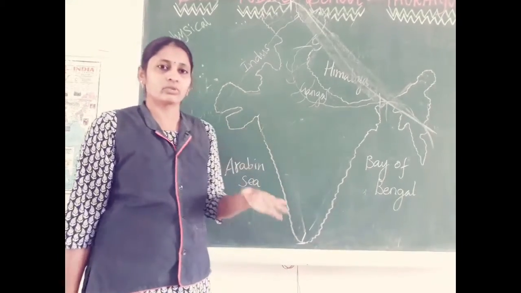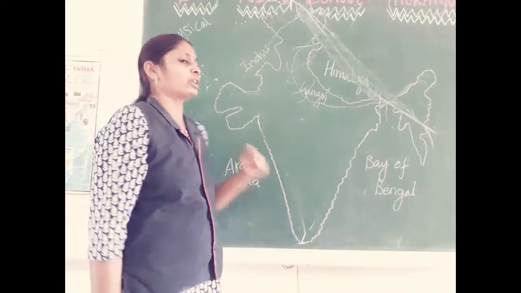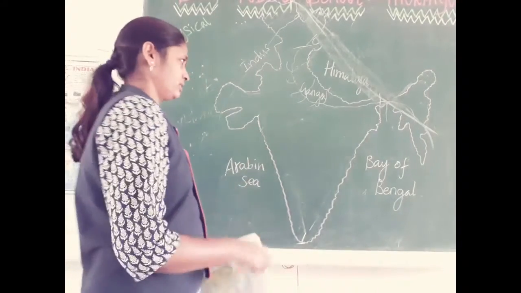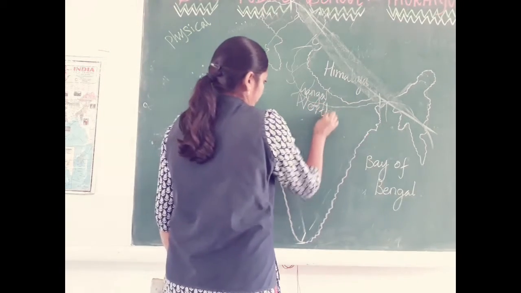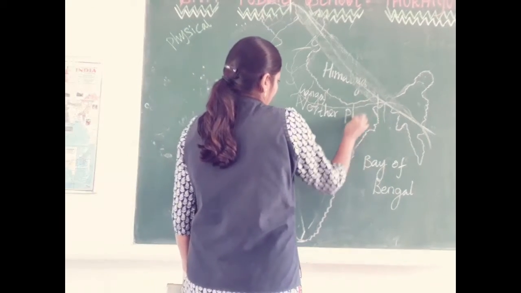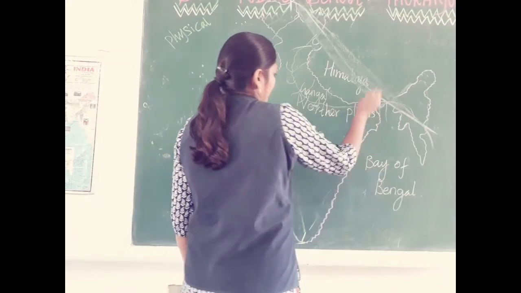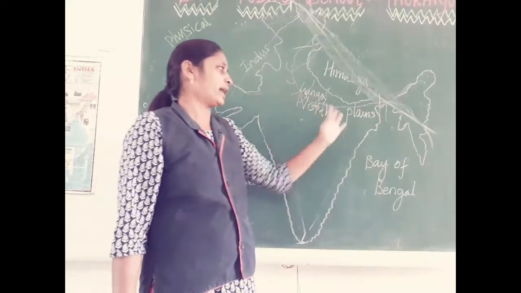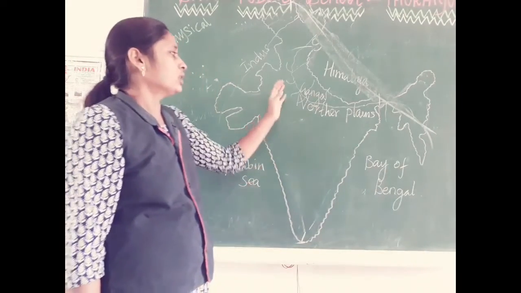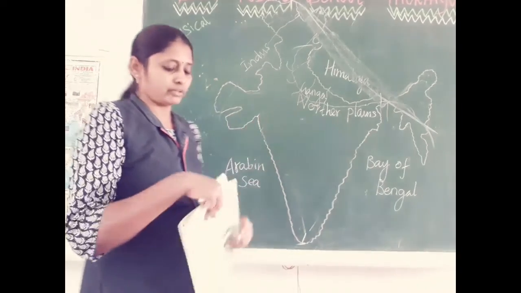So the agriculture was done. This area is very good. This area is called the Northern Plains. It has a very dense population. The density of people is also very high in this region, right? Because of the Ganga and its tributary rivers.